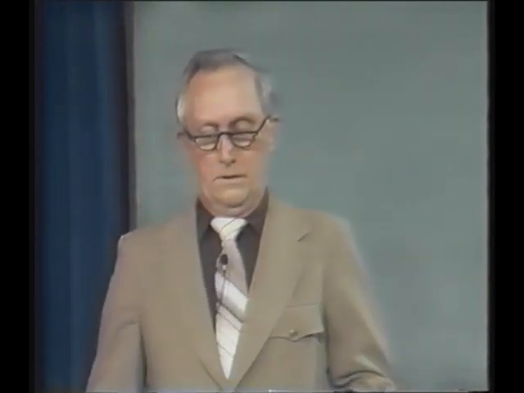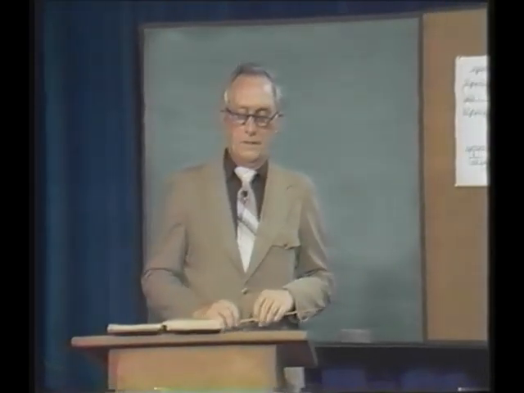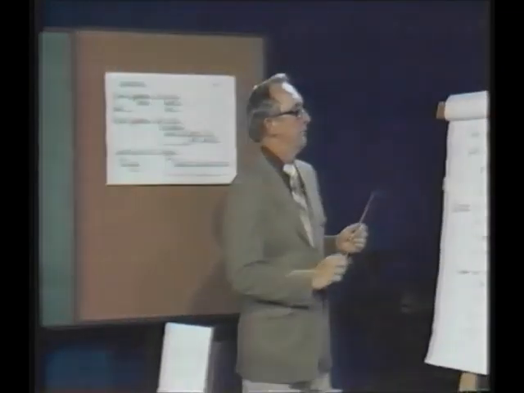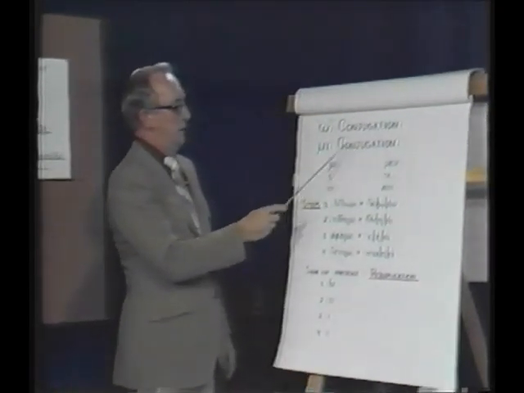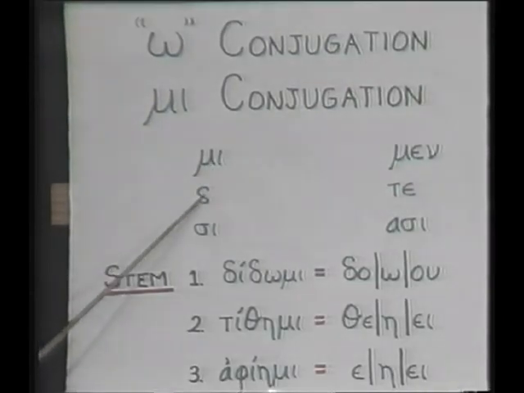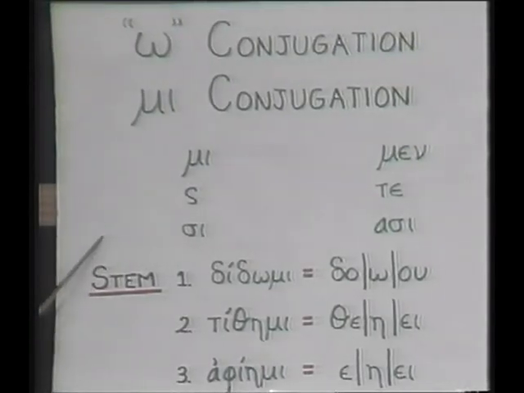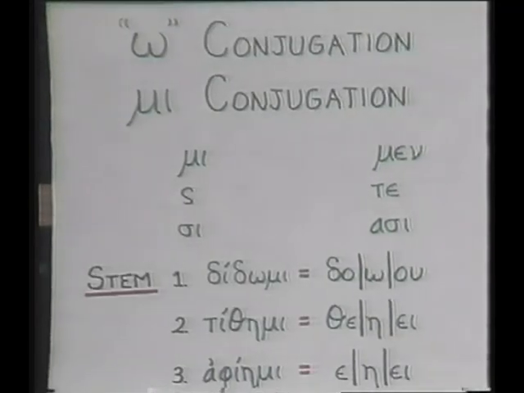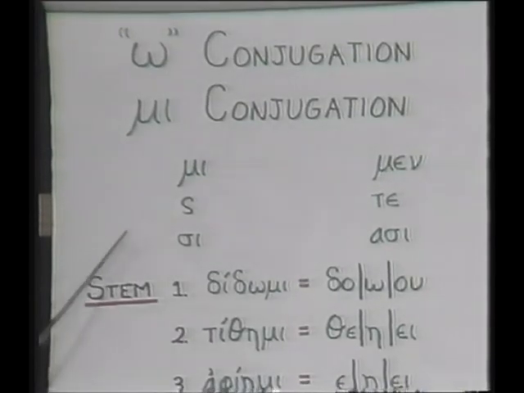Now, because this is a new kind of verb, we want to show you something about it that will last us for these three chapters, 31, 32, and 33. So we'll give an overview of the mi conjugation as opposed to the omega conjugation. The present active indicative forms are going to be mi, s, si, and then men, te, asi. The mi verbs are only different in the present and in the aorist, present and second aorist. The rest of them are regular. We're going to see that as Machen says it. But the present and the second aorist we do need to look at.